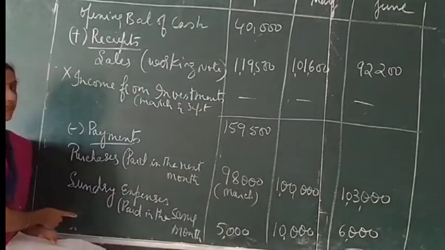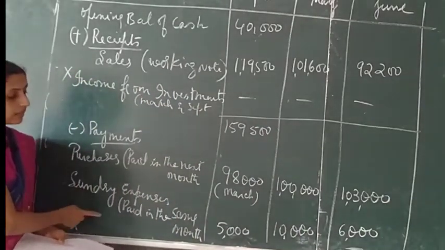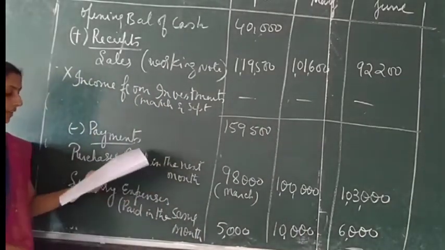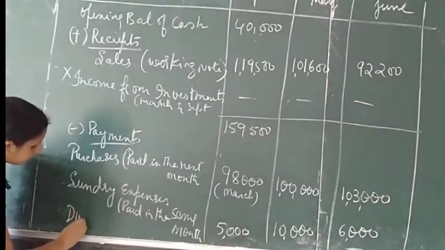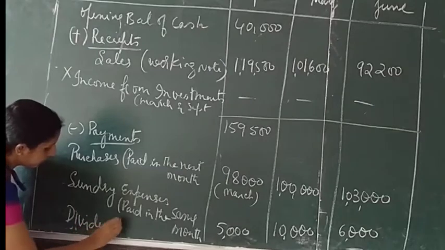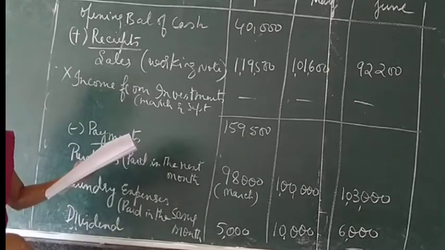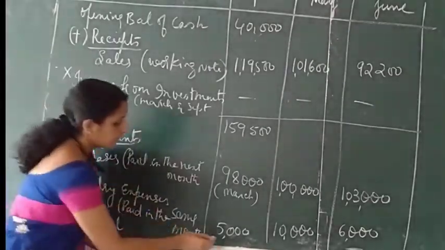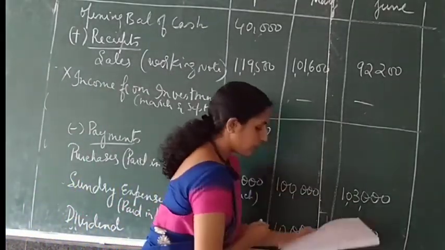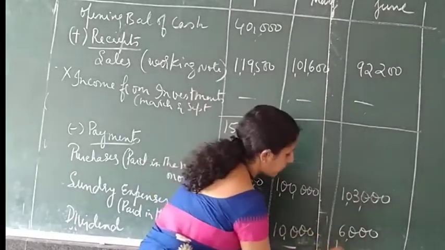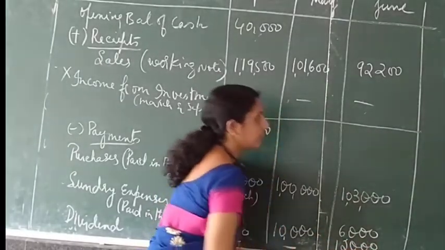Repeating, sundry expenses is paid in the same month: 5,000, 10,000 and 6,000. Dividend. Dividend paid is 12,000.